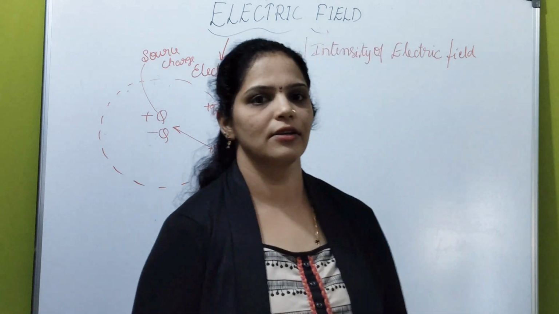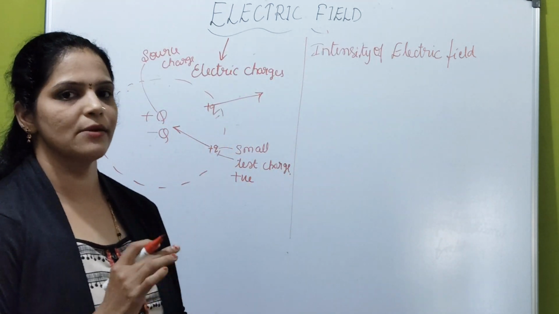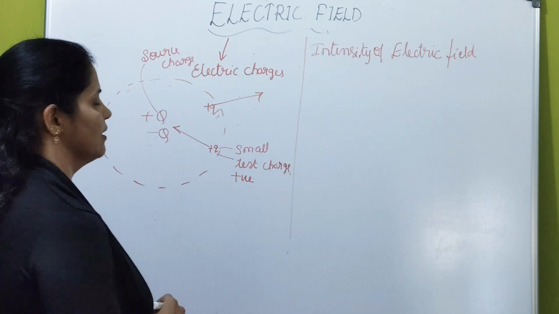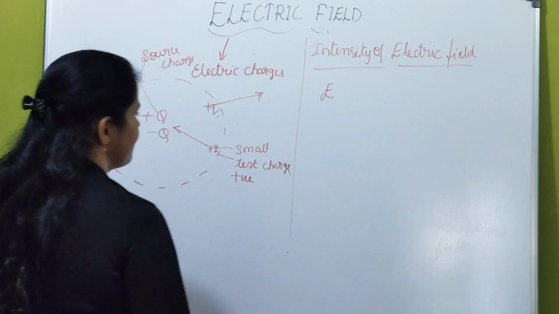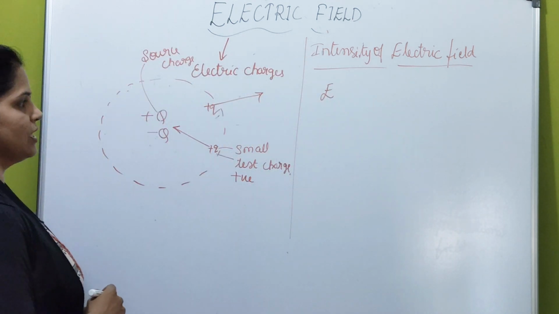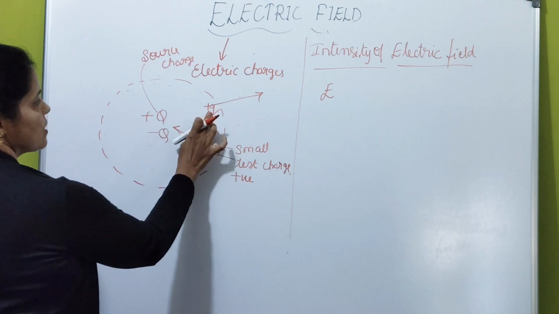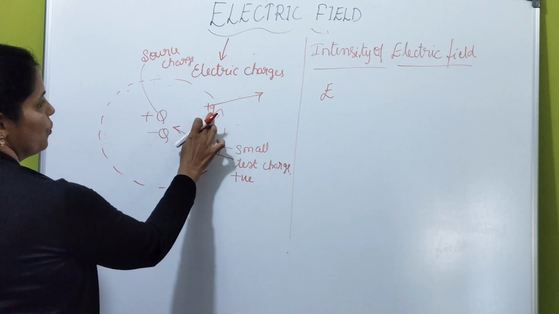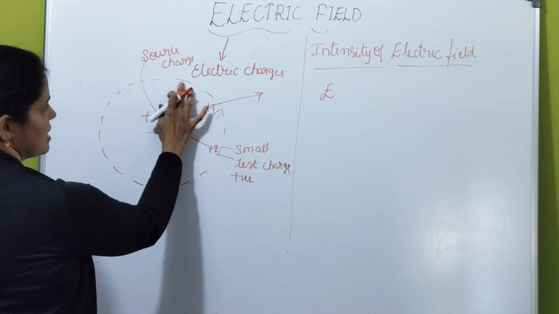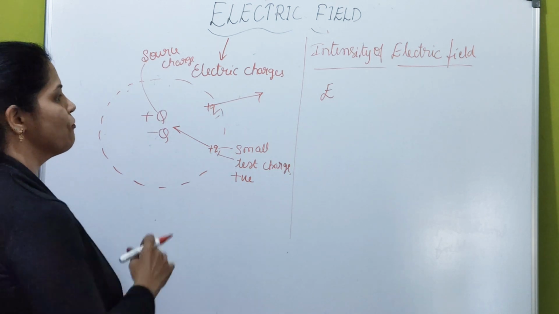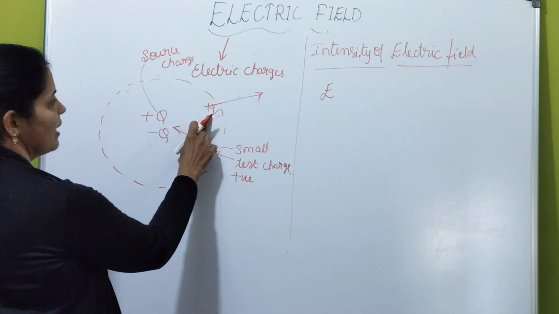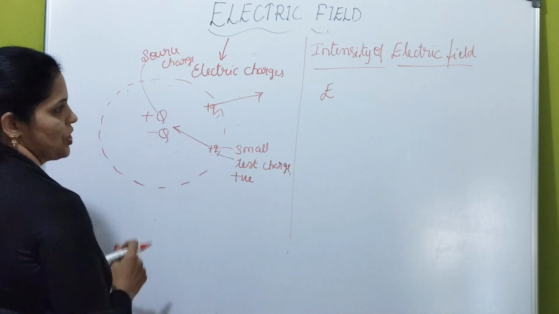Strength of electric field or intensity of electric field, or simply we are calling it electric field. So how to measure electric field? Electric field can be measured like this. It is the force experienced by a unit positive test charge which is present inside the field.